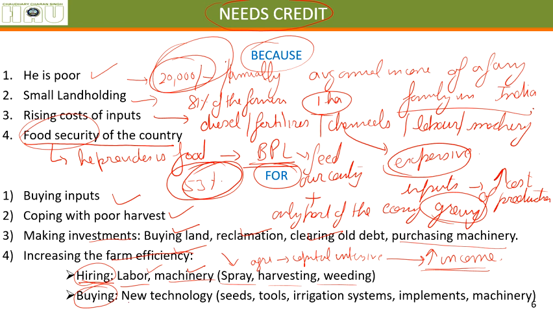Also, instead of hiring, we can also help him by giving credit to buy new technologies such as seed. See, technology can be of any type. You might feel that using the word technology for seeds is inappropriate, but it is not. Having a better seed year after year is obviously betterment of technology. Better tools, better irrigation systems, better machinery, better implements. Everything is done simply to increase the income